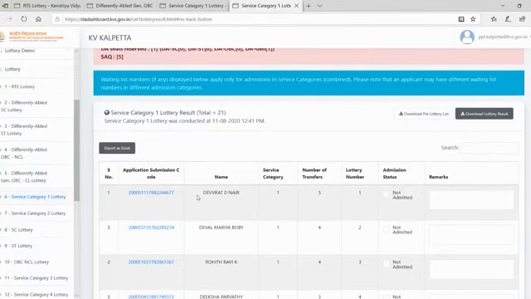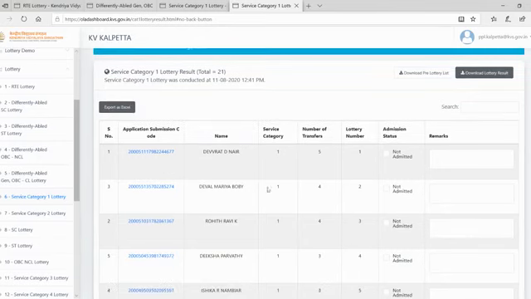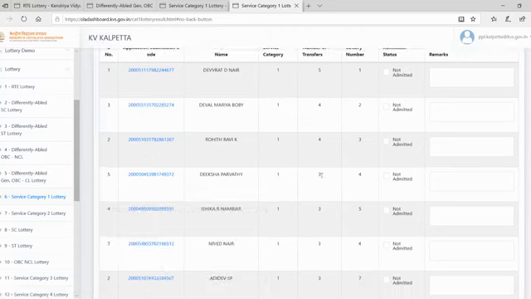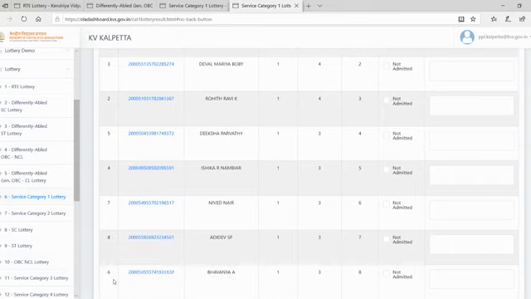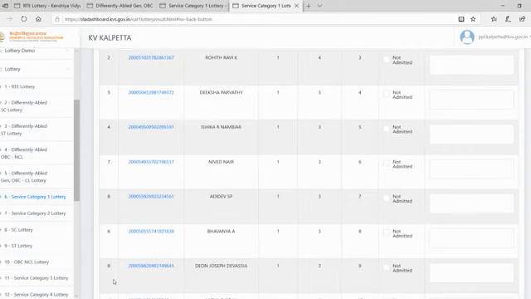Yes, the 5 transfer will automatically come at the top. With 4 transfers, the second serial number came down and the third serial number went up after the lottery. Similarly, in 3 transfers, 5 got the first priority, then 4, then the 7th serial number, then the 8th, and the 6th serial number.